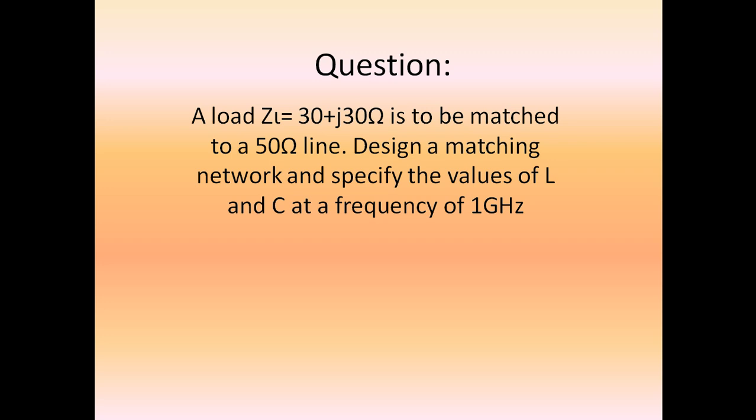In this question, we are going over an LC match network for a given load. The question is: a load ZL equals 30 plus j30 is to be matched to a 50 ohm line. Design a matching network and specify the values of L and C at a frequency of 1 GHz. So first step, we find the small zL, which is ZL capital over 50 ohm, that is Z node, equals 0.6 plus j0.6.